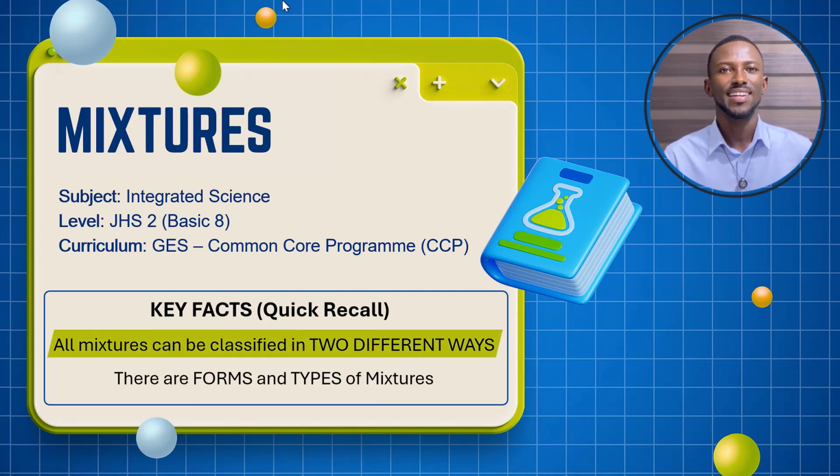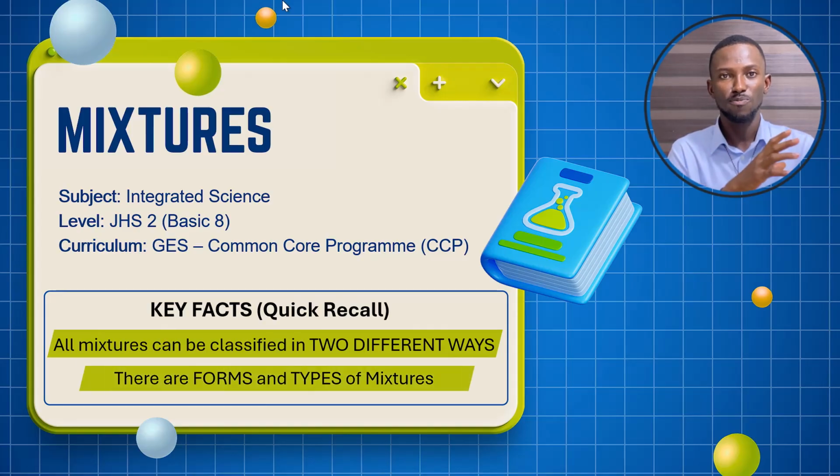All mixtures can be classified in two different ways. We have forms of mixtures and types of mixtures.